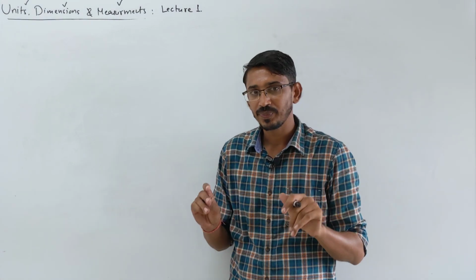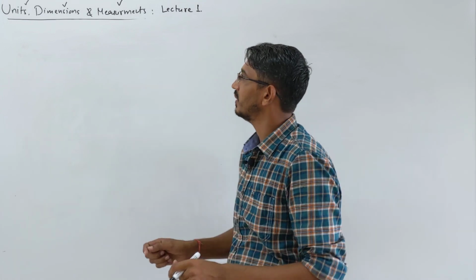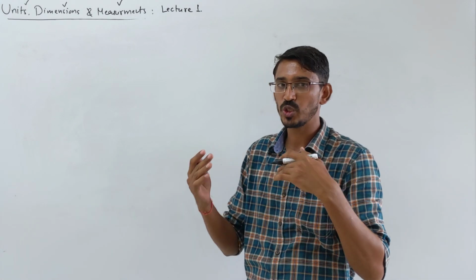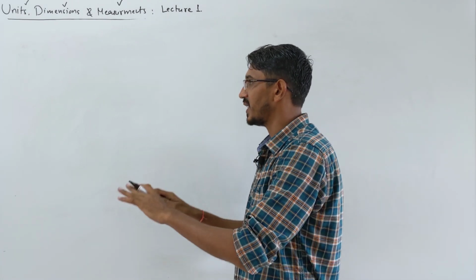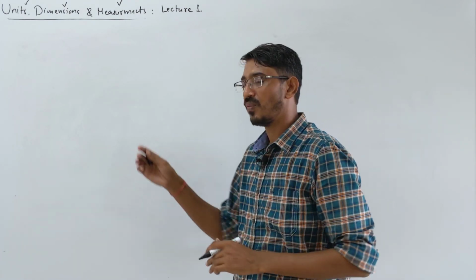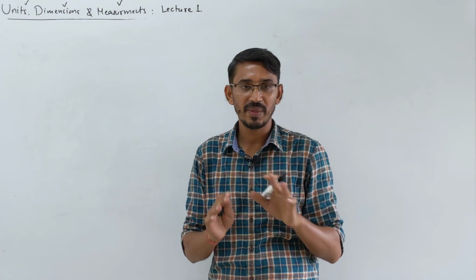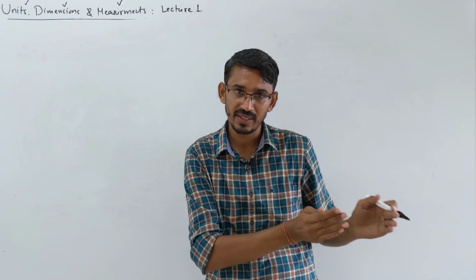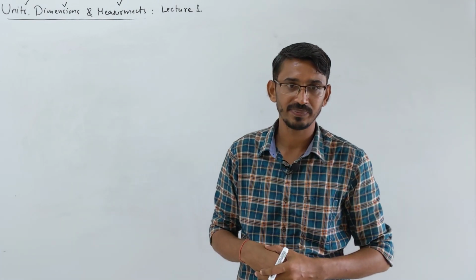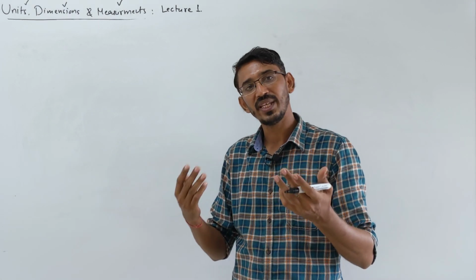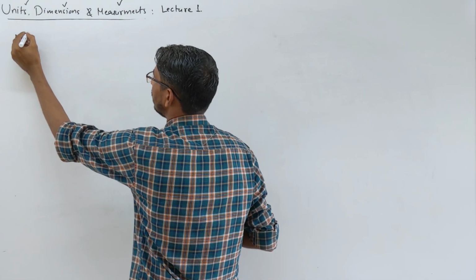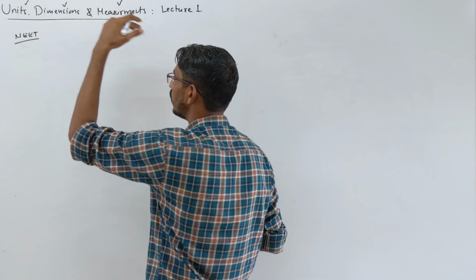So far what we have learned are the basics: what units are, the definition of units, how units should be, and then what physical quantities are and their types. We have 3 types, and 2 types we have discussed, fundamental and derived. Supplementary is also there, and we will learn it a little later, because before this we have to do some questions which have been asked in our exam. So this is the important thing we are talking about right now. We are talking directly about NEET now, what has been asked in NEET about what we have done so far.